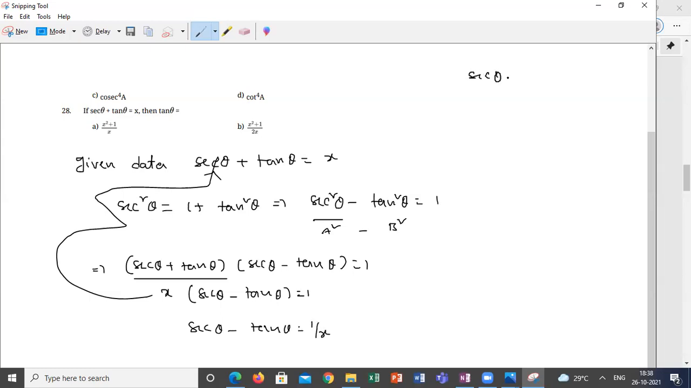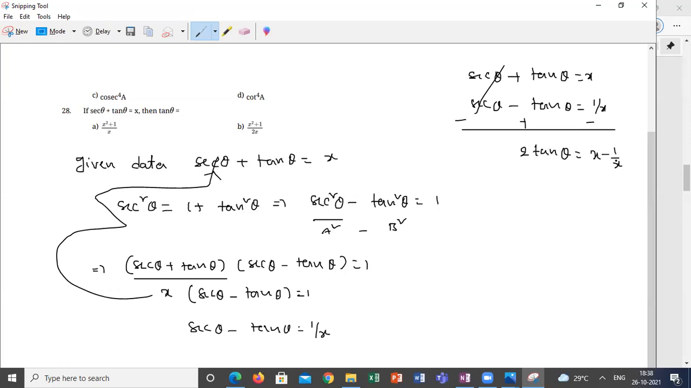Now we know secant theta plus tan theta is equal to x, and secant theta minus tan theta is equal to 1 by x. Subtract both. Secant theta minus secant theta is 0. Tan theta minus of minus is plus. So 2 tan theta is equal to x minus 1 by x. So from here, tan theta is equal to x square minus 1 by 2x.